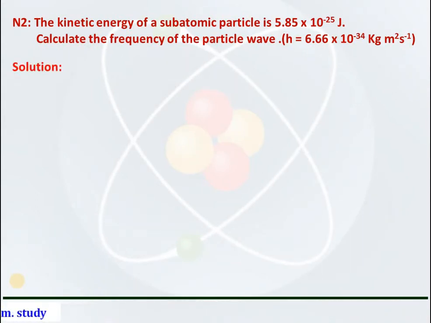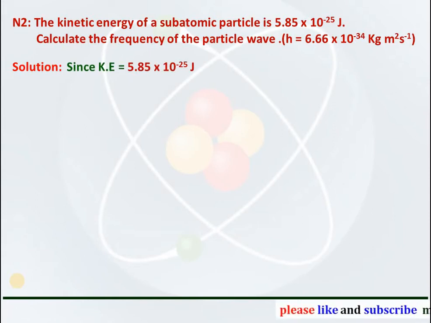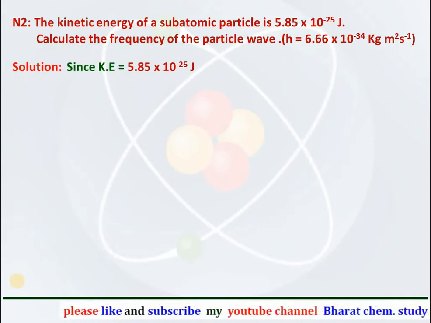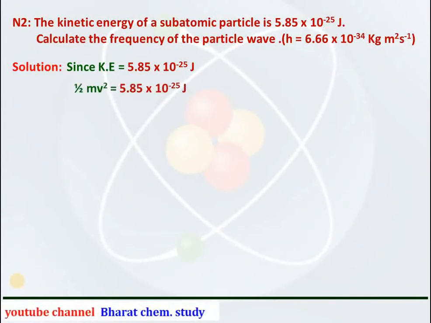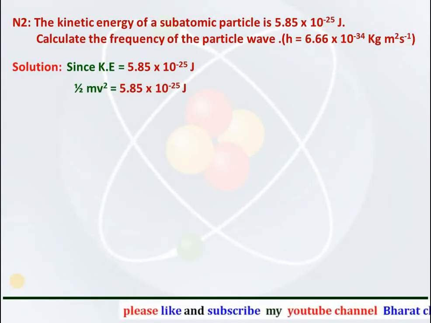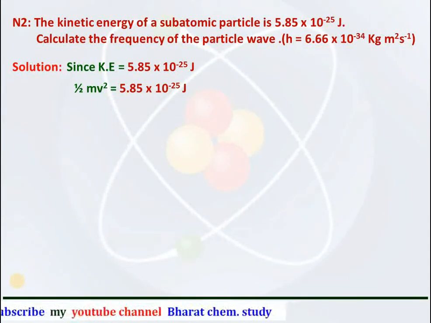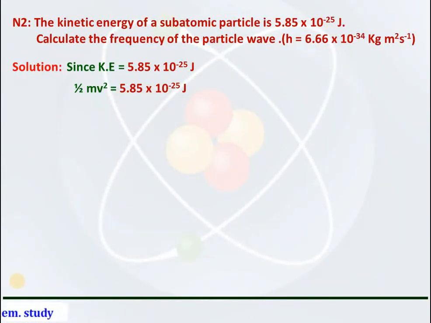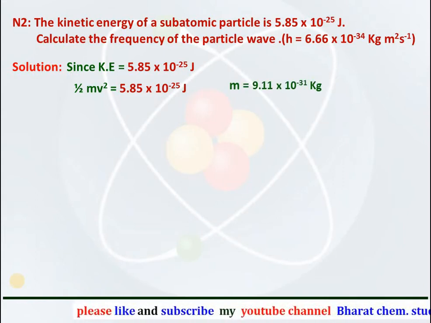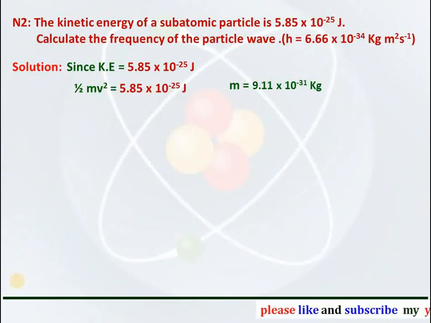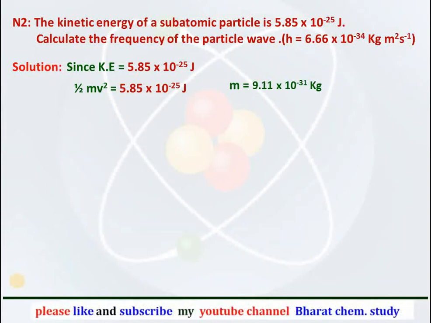Now the solution for this numerical is: since kinetic energy is given as 5.85 × 10^-25 joules, and we know the formula for the kinetic energy is equal to half mv square, from this formula we can first of all find out the velocity of the subatomic particle. The mass of the subatomic particle is given as 9.11 × 10^-31 kg.